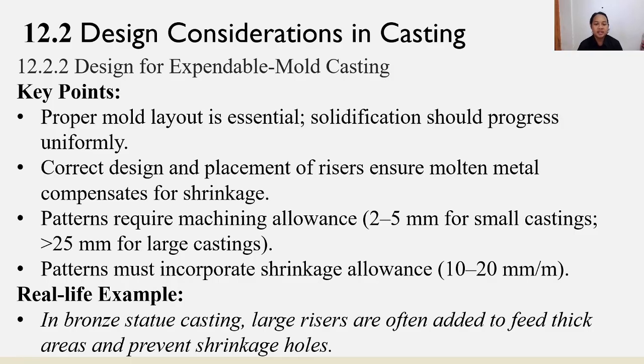Patterns require machining allowance of 2 to 5 mm for small castings and more than 25 mm for large castings. Patterns must incorporate shrinkage allowance of 10 to 20 mm per meter. In a real-life example, in bronze statue castings, large risers are often added to feed thick areas and prevent shrinkage holes.